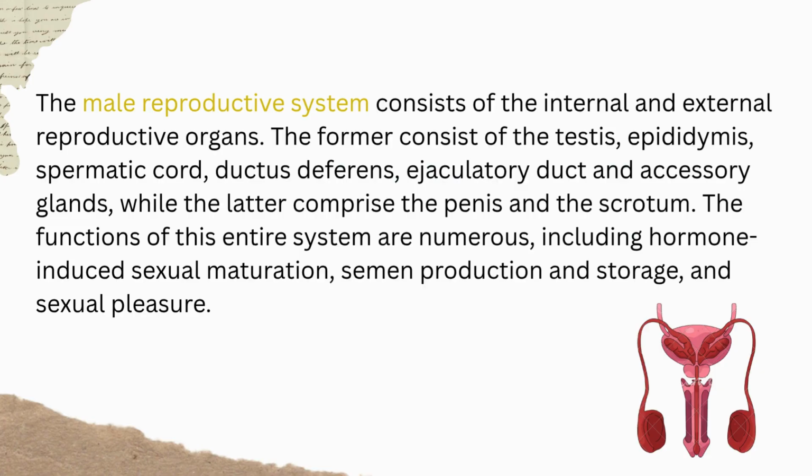The male reproductive system consists of the internal and external reproductive organs. The former consist of the testis, epididymis, spermatic cord, ductus deferens, ejaculatory duct and accessory glands, while the latter comprise the penis and the scrotum. The functions of this entire system are numerous, including hormone-induced sexual maturation, semen production and storage, and sexual pleasure.